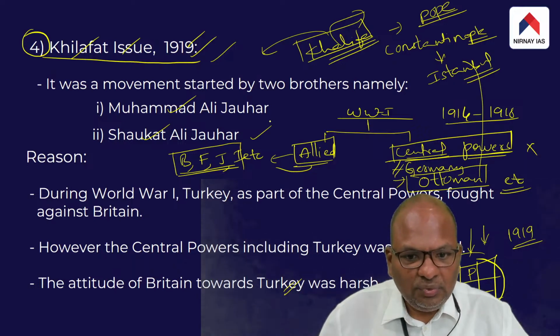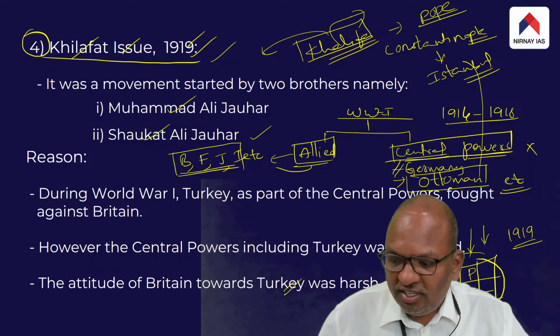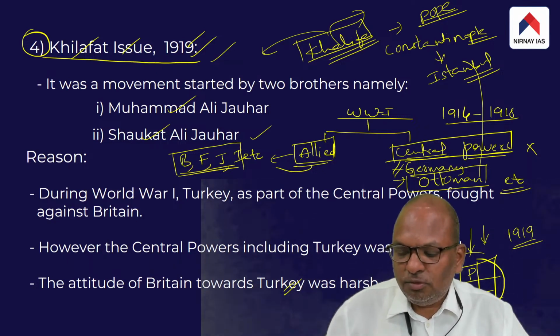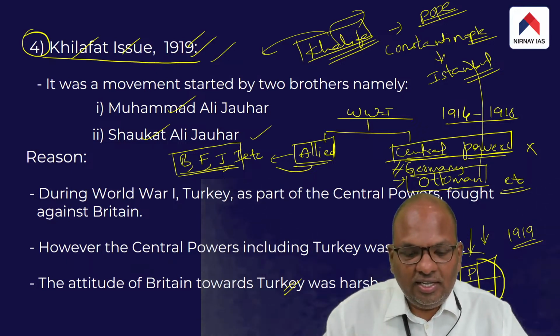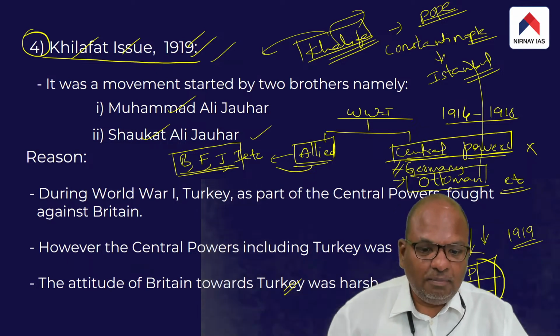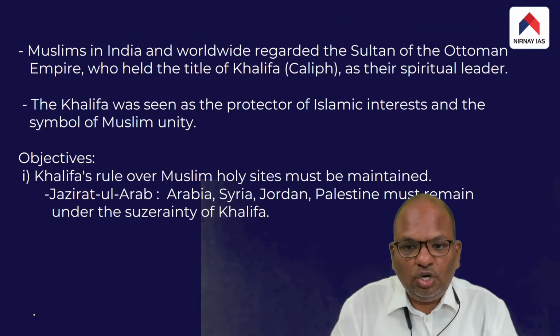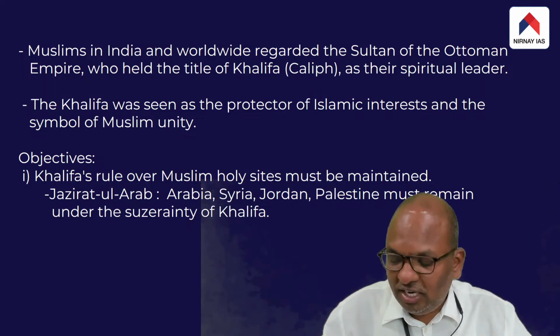This movement was started to put pressure on the British not to go ahead with splitting up the Ottoman Empire. This movement was started by both of these brothers to demand that the British should not split up the Ottoman Empire. That was the objective.